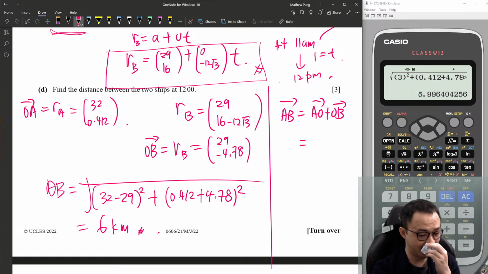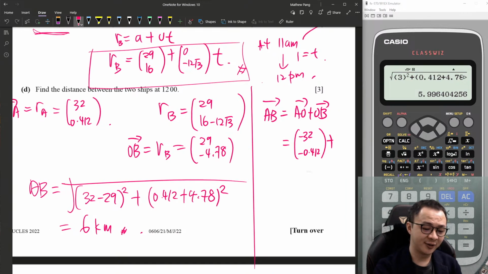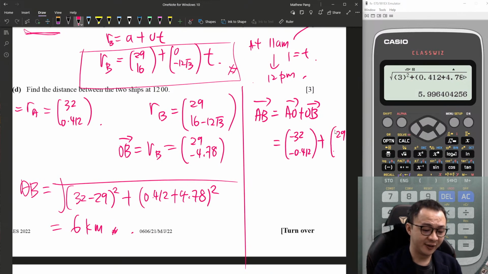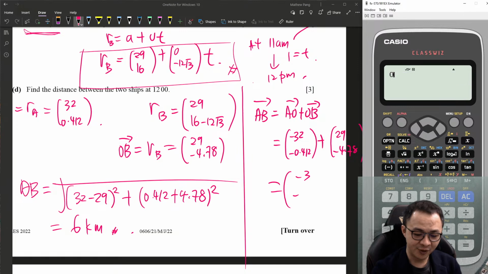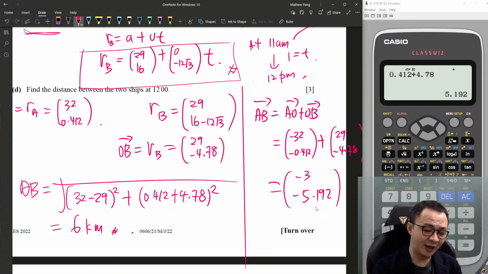Then I will say negative (32, 0.412) plus (29, 4.78). If I join them together, I should get negative 3 and 0.412 plus 4.78, which is negative 5.192.